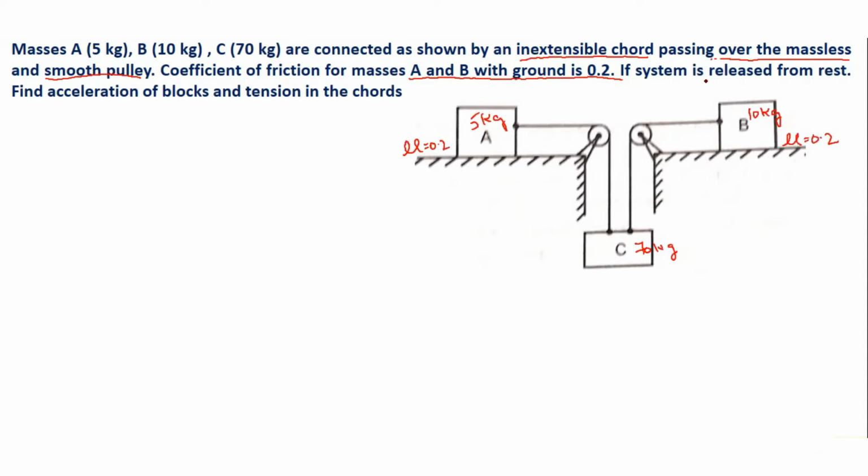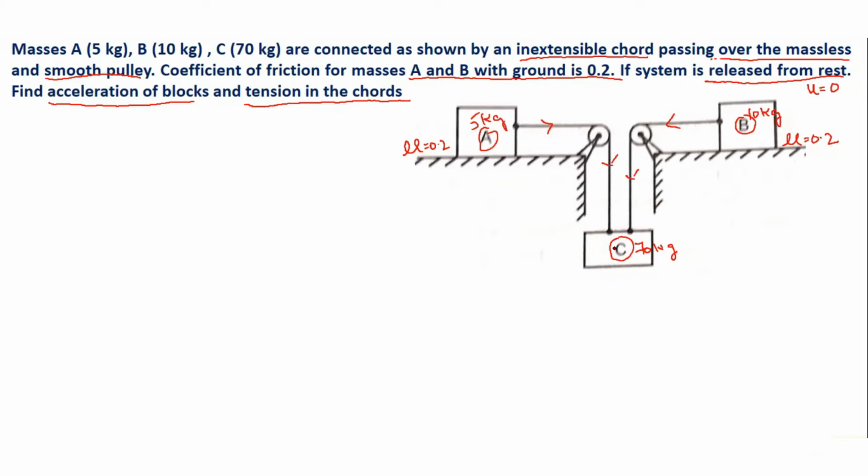If the system is released from rest, that means the initial velocity will be 0. Find acceleration of the blocks and tension in the cords. So we need to find out what is the tension in both the cables, and acceleration of all these three blocks, that is A, B and C. So let us start with the solution.